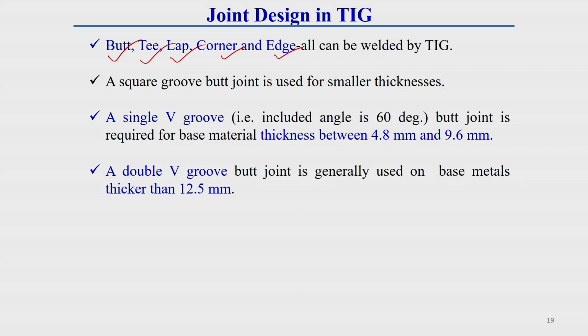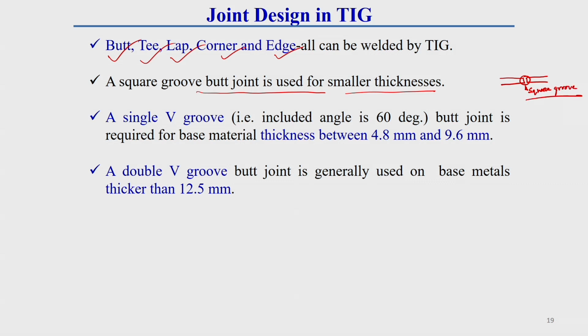A square groove, generally a butt joint, is used for smaller thickness plate. For a plate thickness lower than around 4.5 millimeter, no edge preparation is required. For lower thickness plate, edge preparation means a square butt. That means no V angle is required. Without edge preparation, that is called a square groove, which I have already discussed.